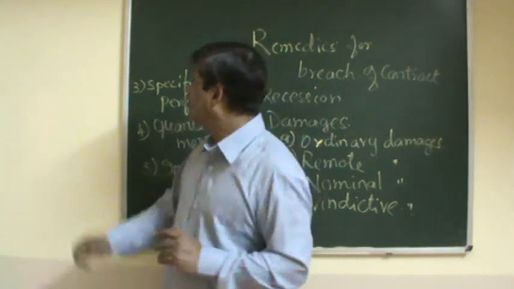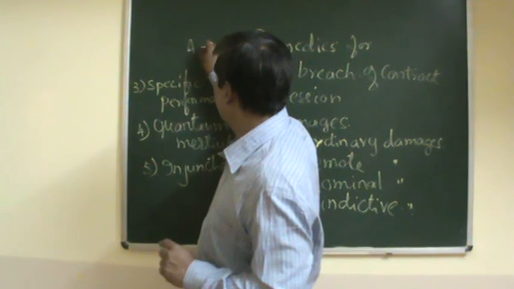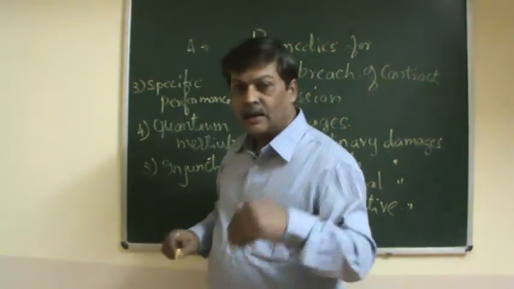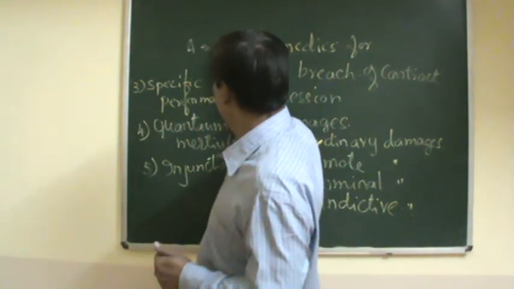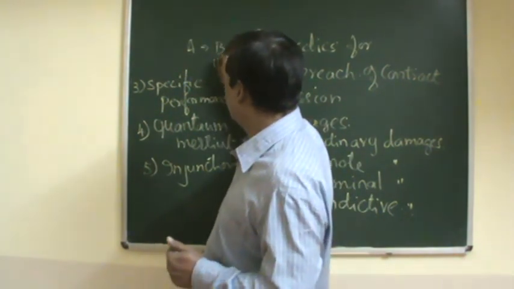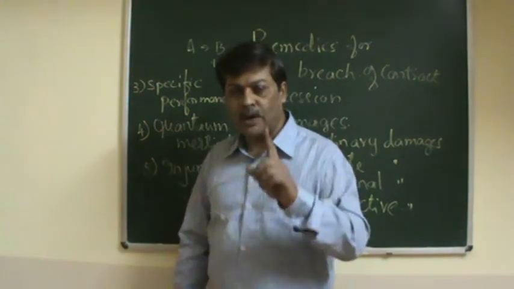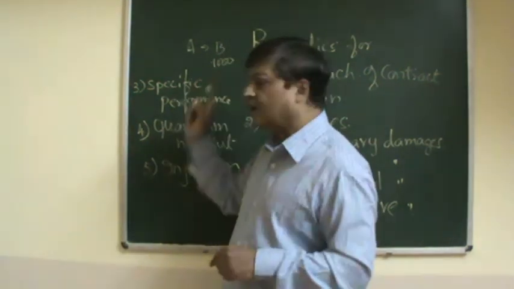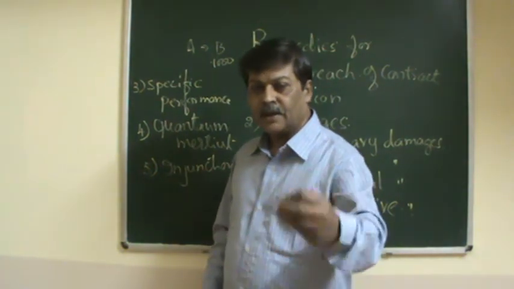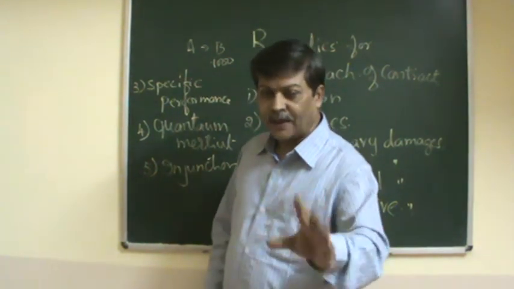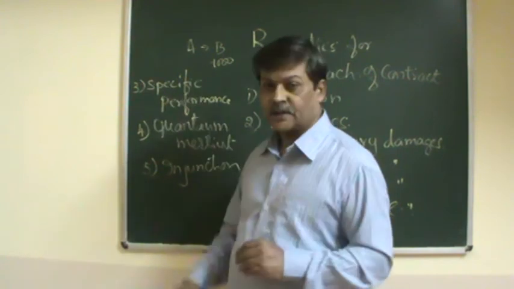For example, A has promised to sell 1 ton of cotton to B for 1000 rupees. A has agreed and promised to sell it, but he fails to supply this cotton.